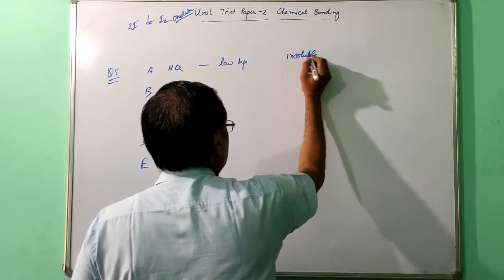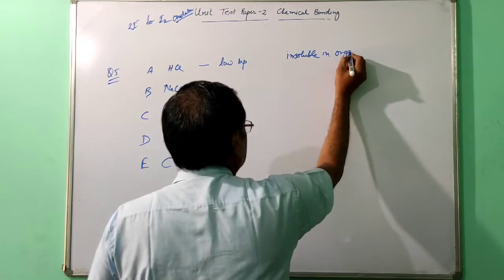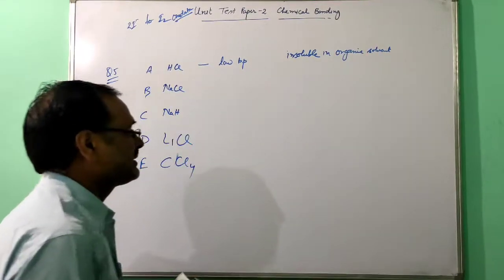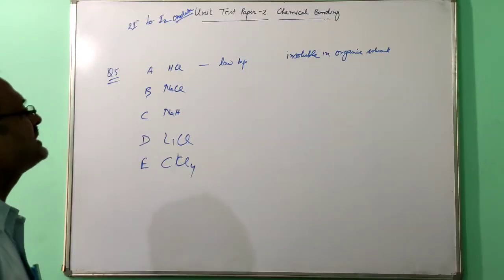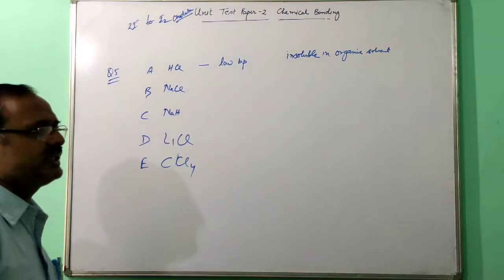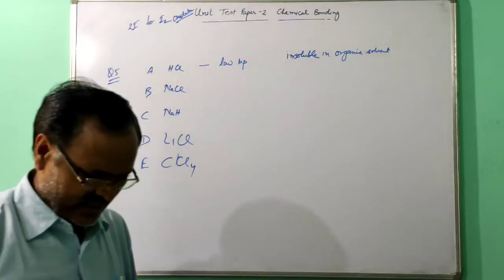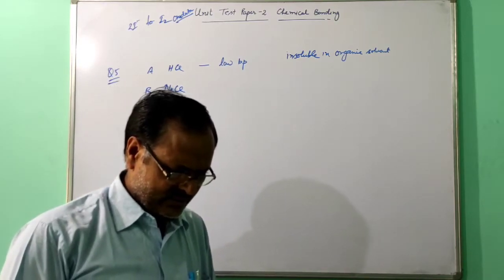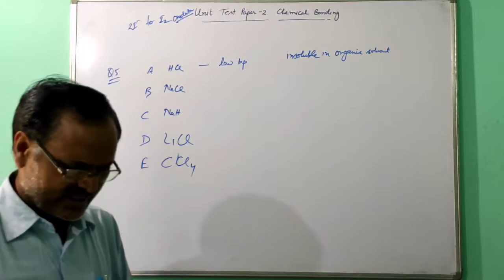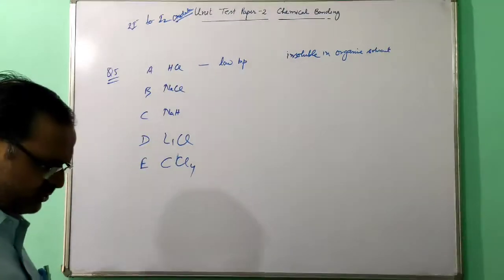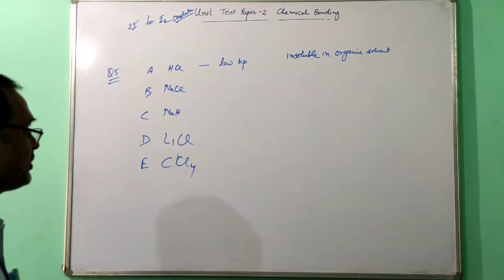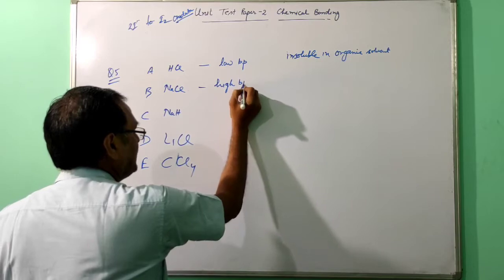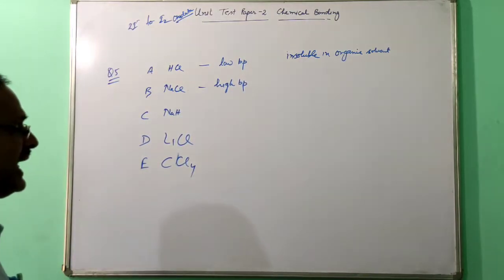Insoluble in organic solvent, because you have studied the principle that like dissolves like. Since it is polar, it will be soluble in a polar solvent. But here it is given organic solvents only, and organic solvents we consider non-polar. So that's why insoluble. Then the second one is sodium chloride. It has a high boiling point and it is ionic.